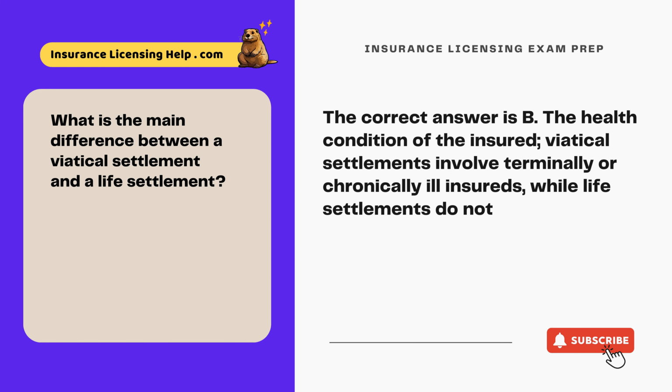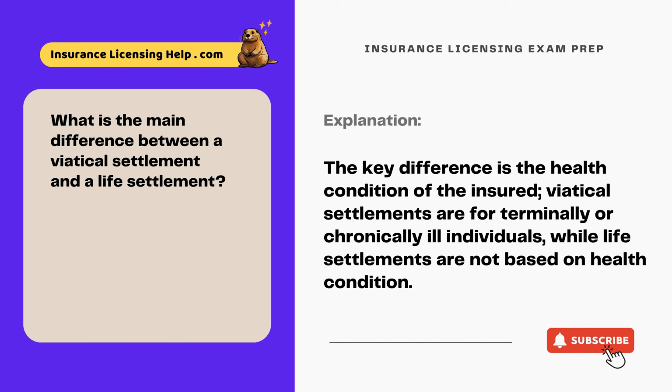Viatical settlements involve terminally or chronically ill insureds, while life settlements do not. The key difference is the health condition of the insured. Viatical settlements are for terminally or chronically ill individuals, while life settlements are not based on health condition.